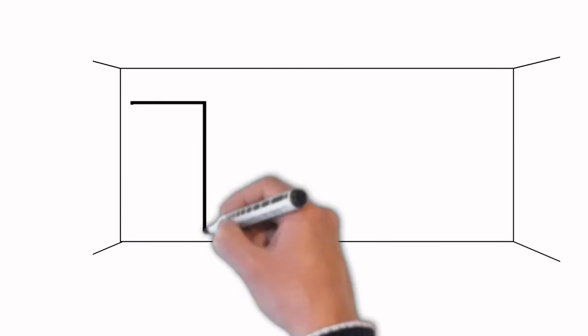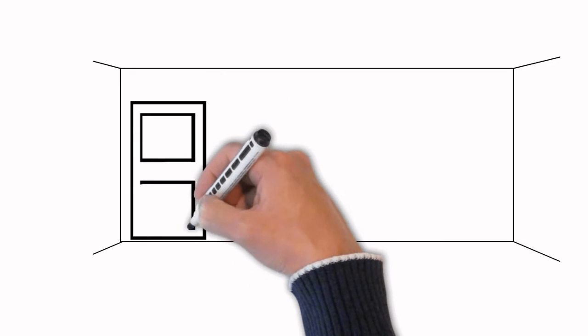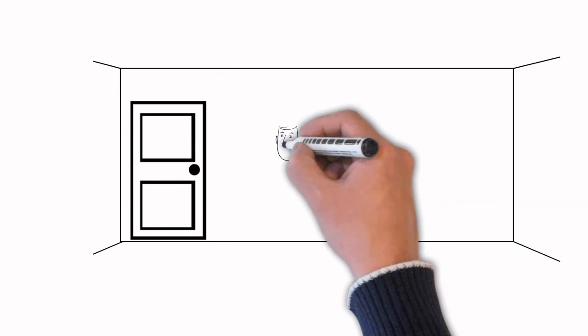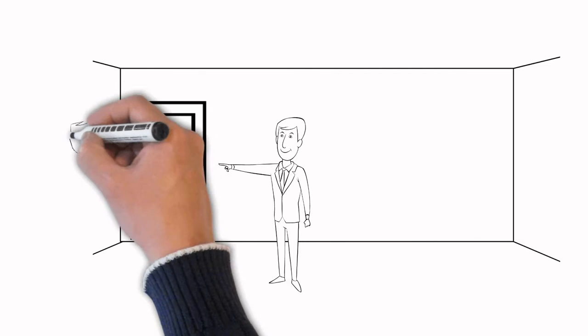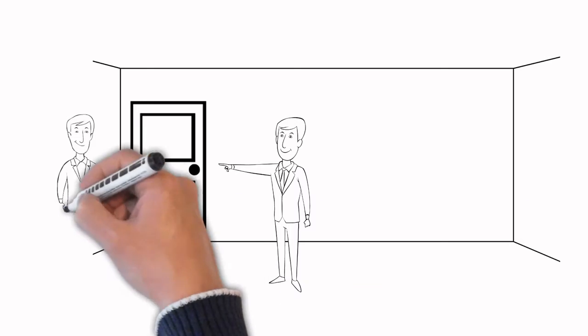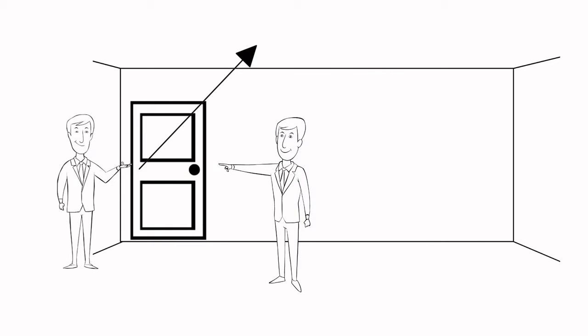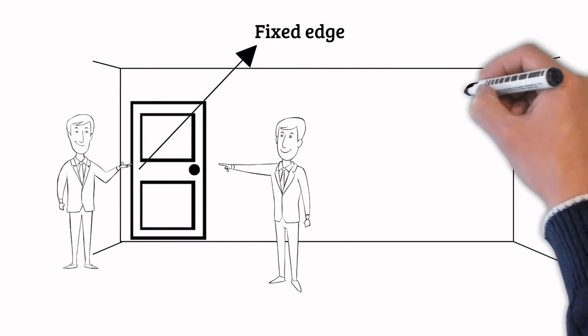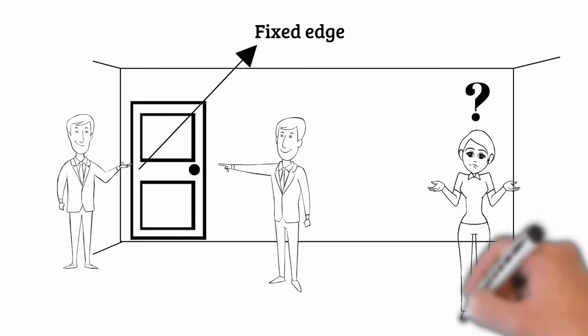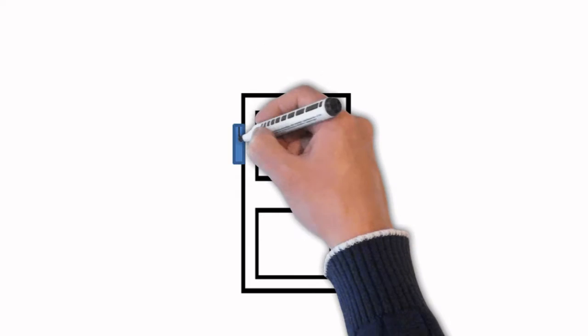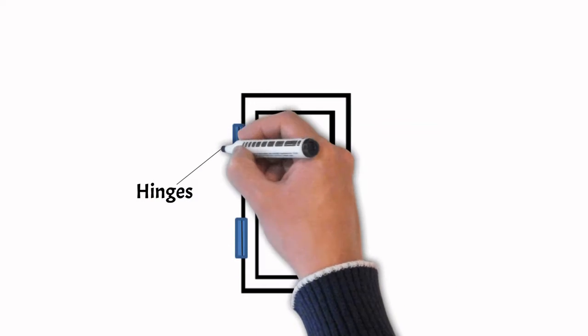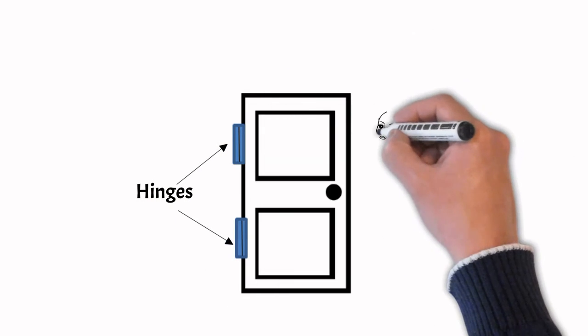Rotating effect of force. Have you observed the position of the handle in a door? It is always placed at the edge of the door and not at some other place. Why? Have you tried to push a door by placing your hand closer to the hinges or the fixed edge? What do you observe? The door can be easily opened or closed when you apply the force at a point far away from the fixed edge.